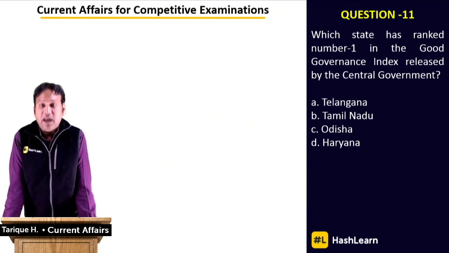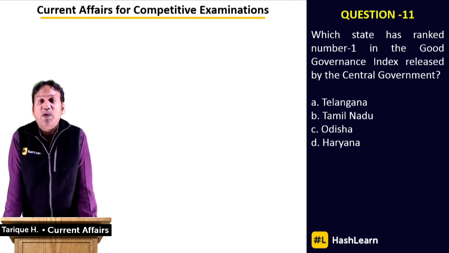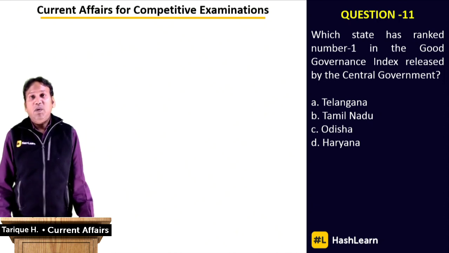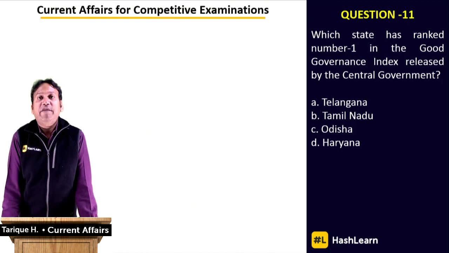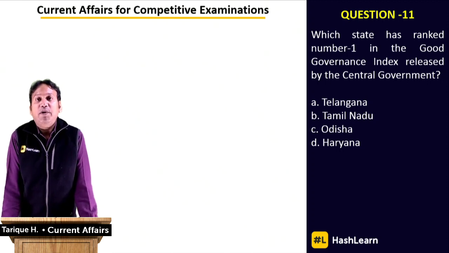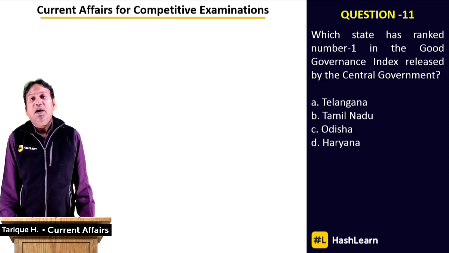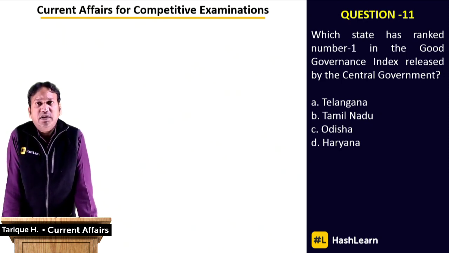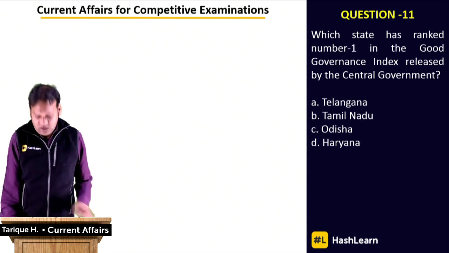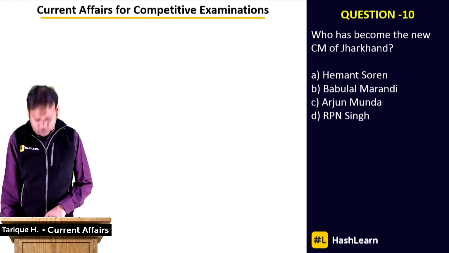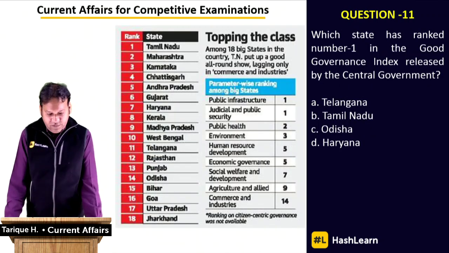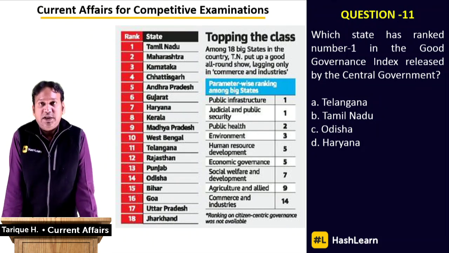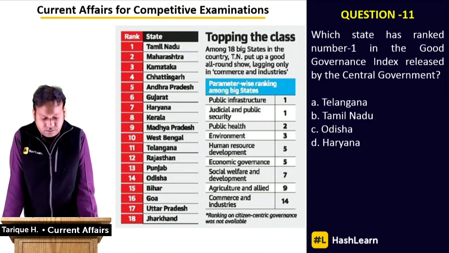Options in front of you are Telangana, Tamil Nadu, Odisha, and Haryana. What is the right answer? Which state was ranked number 1 in terms of governance under various parameters by the central government of India, and the result was announced on I think 26th of December, a day after the Good Governance Day. The correct answer is Tamil Nadu. Here we have the entire list of the 18 large states of India, and you can see the first rank is Tamil Nadu, followed by Maharashtra. Then we have Karnataka, Chhattisgarh. So at least you can learn about the top three.